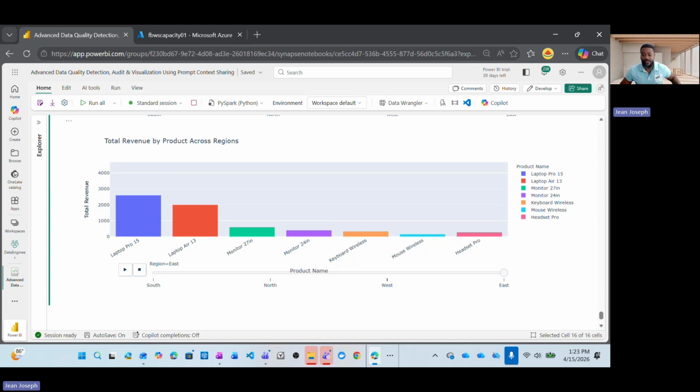To summarize, this video shows how vibe coding in Microsoft Fabric lets you bypass IT bottlenecks by loading, auditing, cleaning, and visualizing messy data using simple natural language processing.